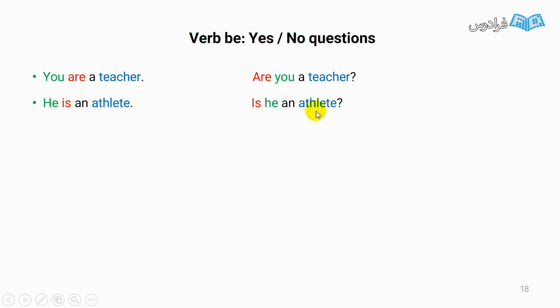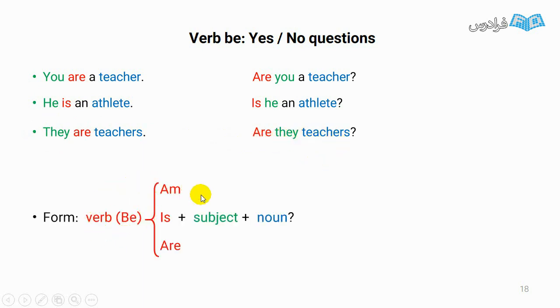Is he an athlete? They are teachers. I replace are with they. Then I have, are they teachers? Let's check the form. Yes-no questions start with be: am, is, or are, and then subject and noun.